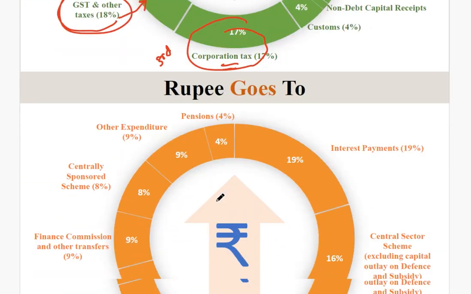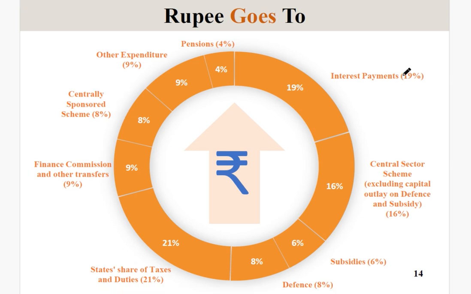Next, where the rupee goes. Let's see here, most of the rupee goes here, you can see 21%. This is the state share of taxes and duties. Okay, this also includes GST compensation cess, that part of the tax which the state earns from the CGST.